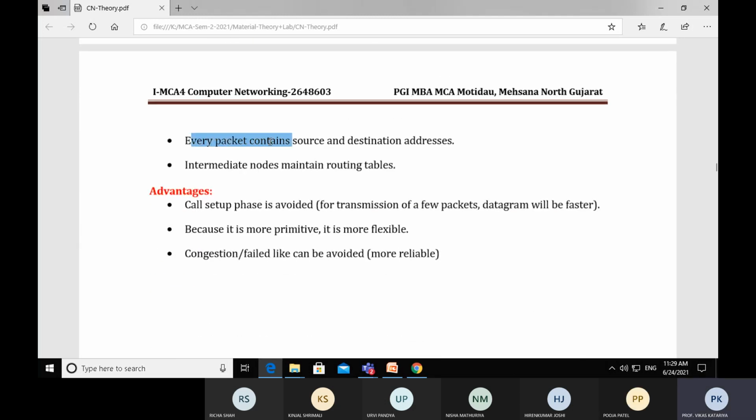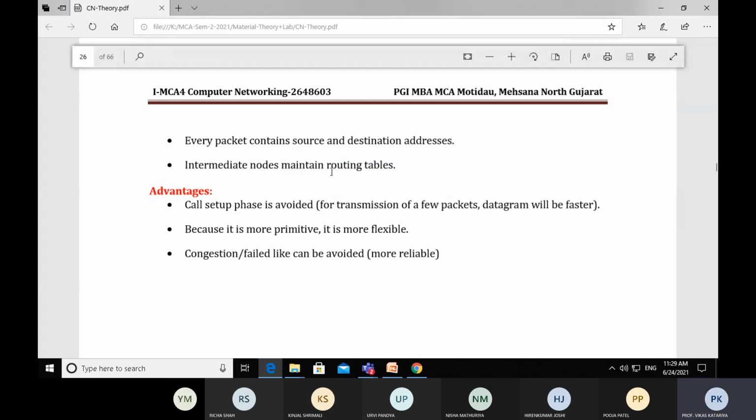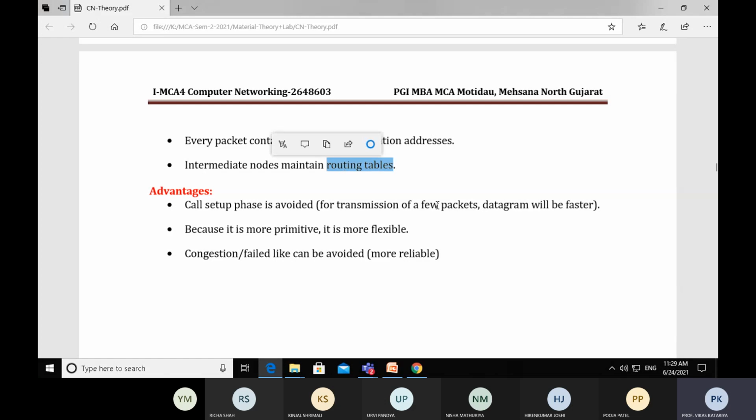Every packet contains the source and destination address. Intermediate nodes maintain the routing tables. A routing table is nothing but a table which contains the source IP and destination IP and different access nodes or access point addresses.